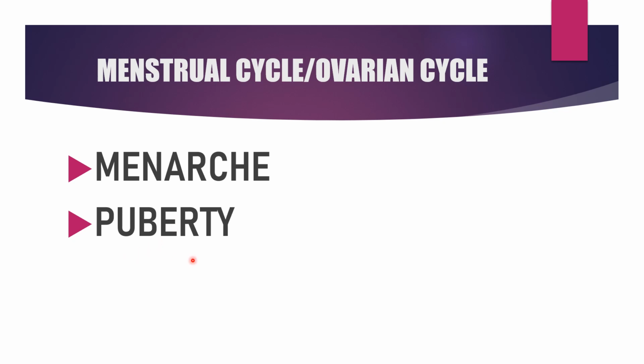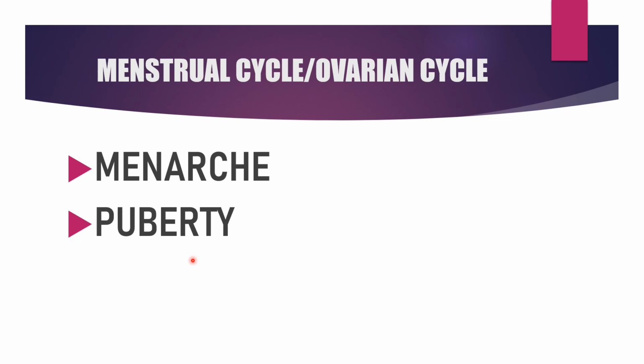Now, what do you mean by puberty? Puberty is the age at which the female's internal reproductive organs undergo changes, reaching maturity. That's what menarche is. It is the beginning of the childbearing period.